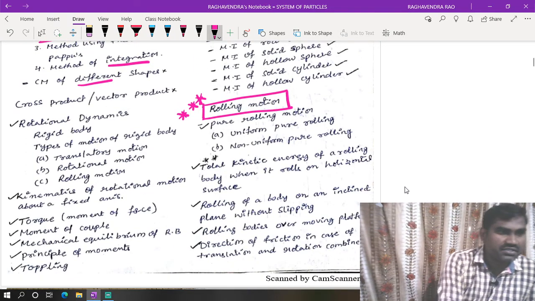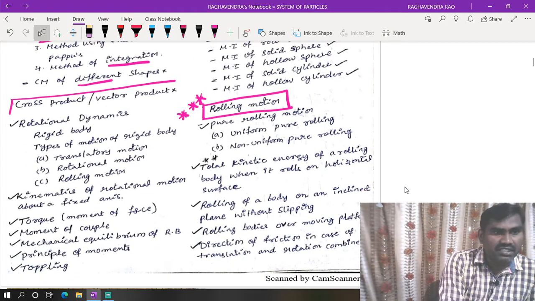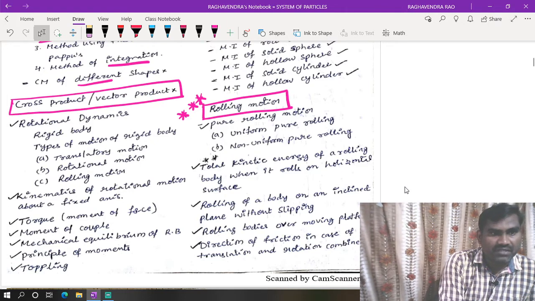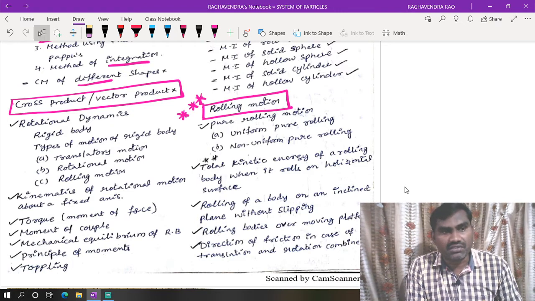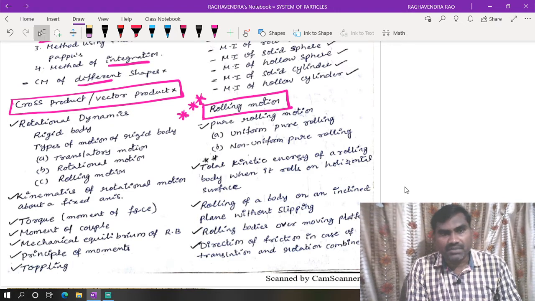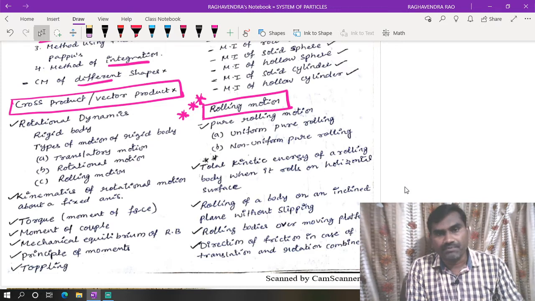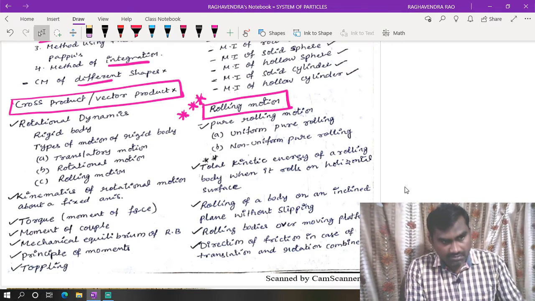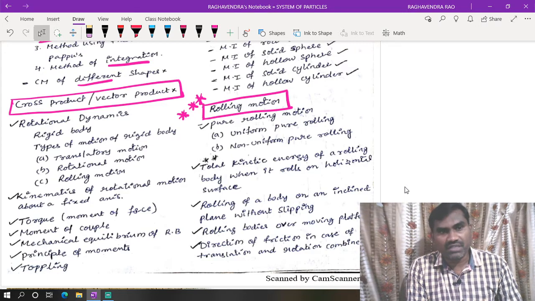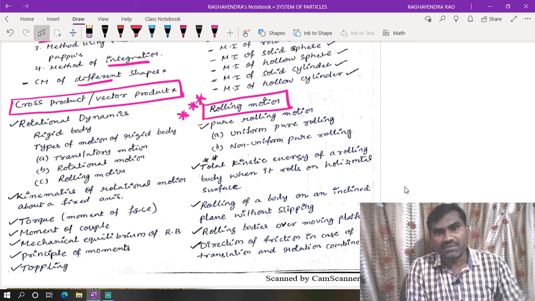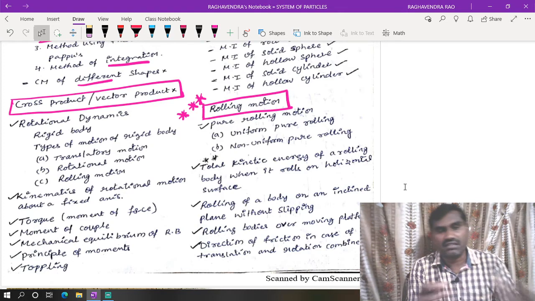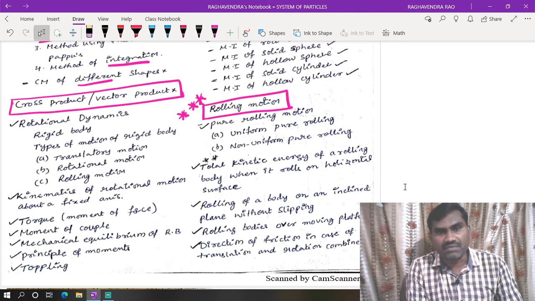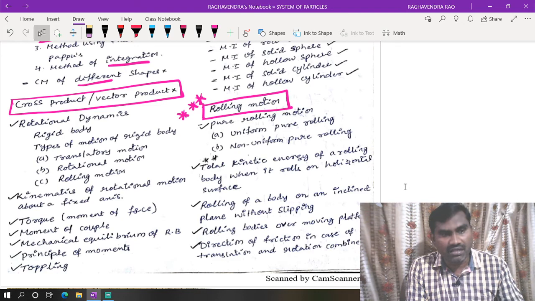And then cross product. In the NEET examination, two times they asked questions directly from the cross product, but we discussed this concept in the chapter of motion in a plane. There we discussed that in general, scalar product and cross product both are present in motion in a plane. But in some cases while solving numericals related to the system of particles and work energy chapter, cross product applications are there in the chapter of system of particles. That is the reason we will discuss cross product again in the chapter of system of particles and rotational motion.